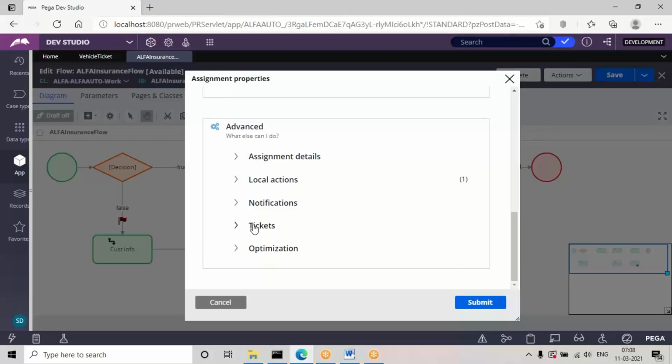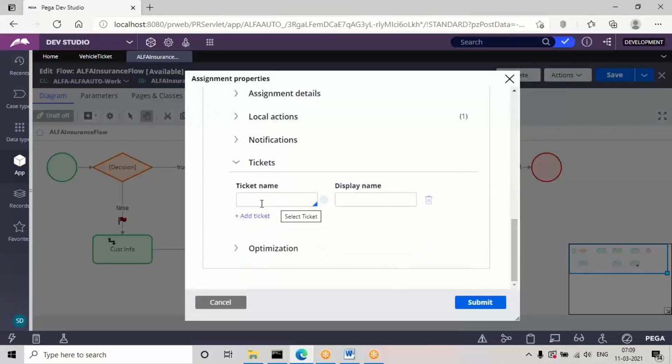See, I can jump from vehicle to address, customer to address assignment. Then I can jump from transaction to address assignment. So based on your requirement, from one step to the same address assignment, you can apply multiple tickets also. As of now I'm showing one. So call the ticket name here, and click on submit.